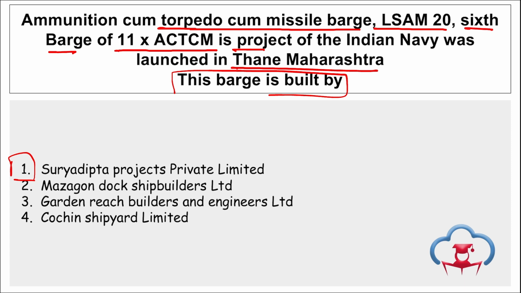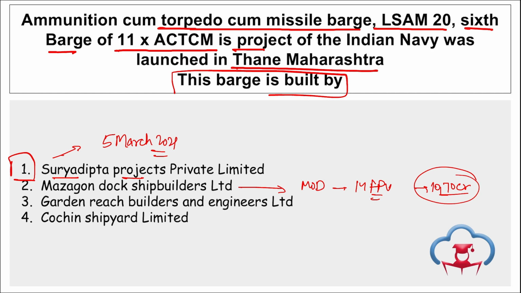And where was this launched? In Thane, Maharashtra. Correct? And Suryadipta Projects Private Limited signed a contract for this barge on 5th of March 2021. Right? Then if we talk about Madgaon Dock Shipbuilders Limited, for this remember, the Ministry of Defence has signed a contract with Madgaon Dock Shipbuilders Limited to acquire 14 fast patrol vessels for the Indian Coast Guard, and the deal was worth 1070 crore rupees.